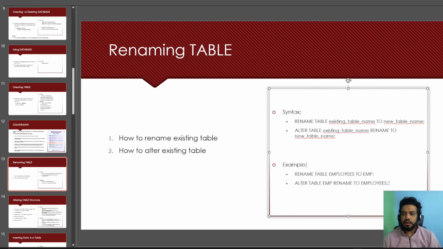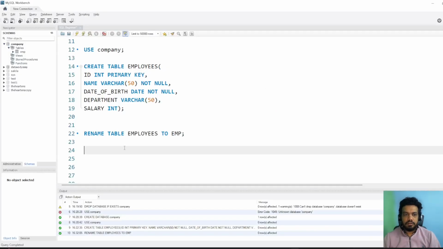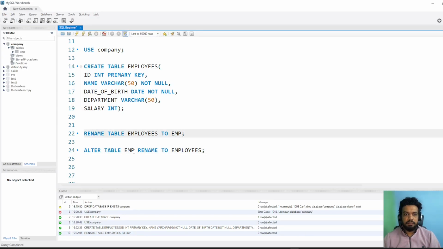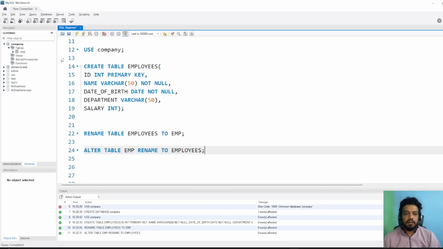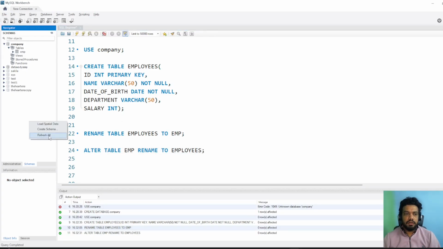There was another command, ALTER TABLE. Earlier it was RENAME TABLE. Now ALTER TABLE employee, since we have renamed it to employee, RENAME TO employees. Let's run this query. Now again the table has been renamed. Refresh it, and now we can see that.